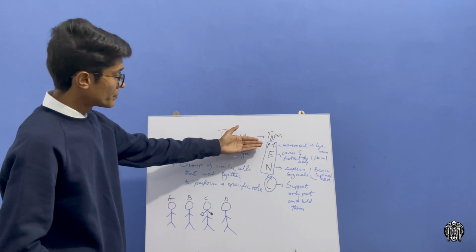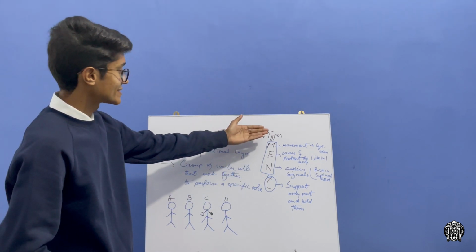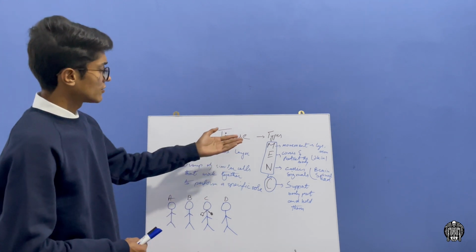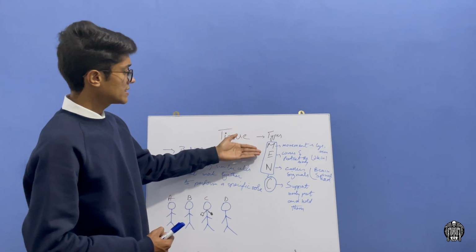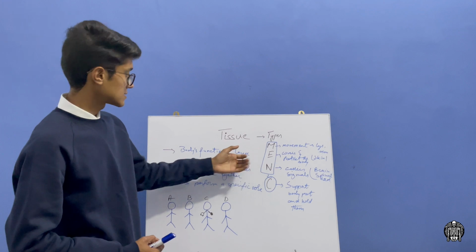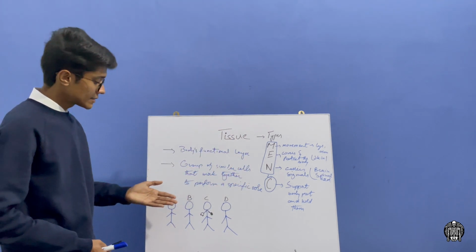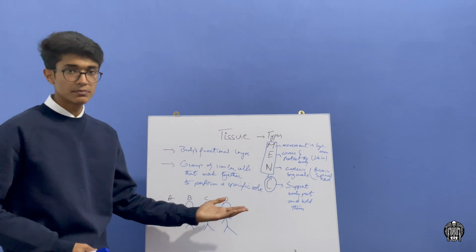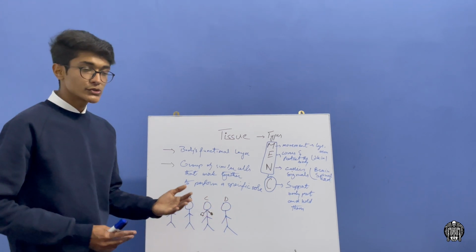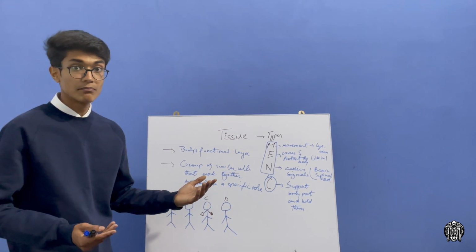Here are the four basic types of tissue that are present in the human body. The formula for this is MENC, MENC. So how to remember this formula? Here is an example. There are four people, there are four men. So in plural we can say men.